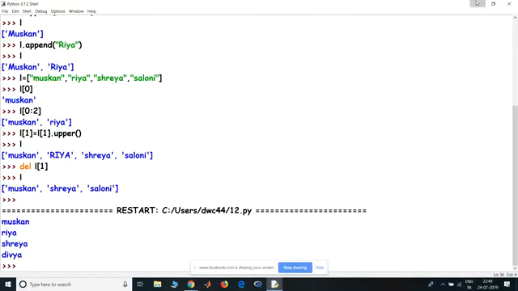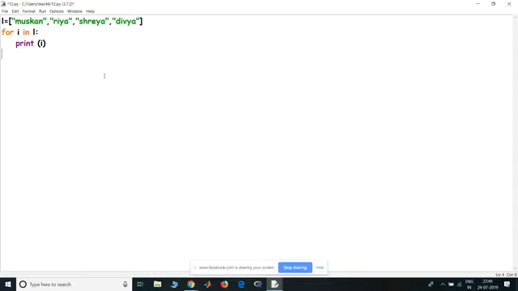I can also do something which is for i in range 0, len of L, print L of i. What this will do is take each element from the list.